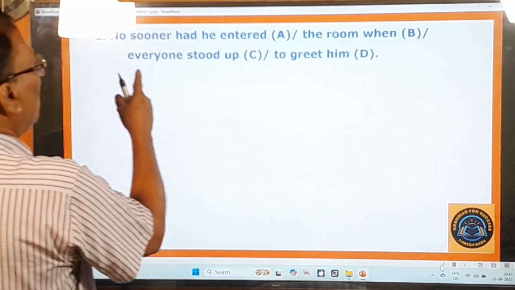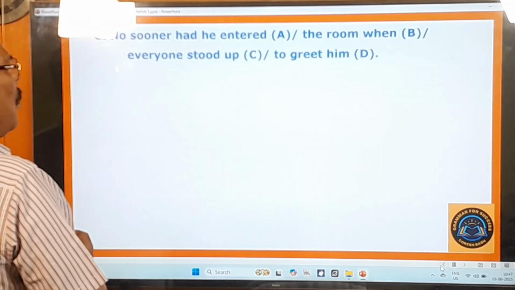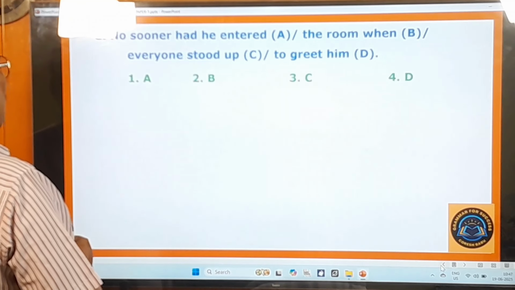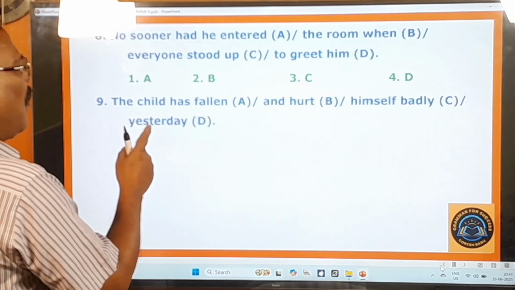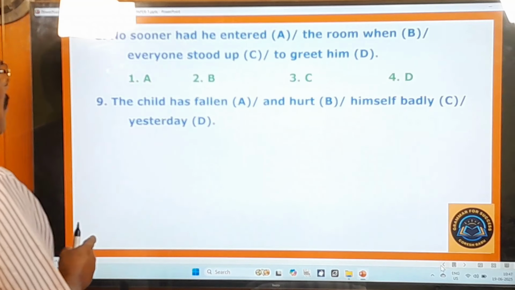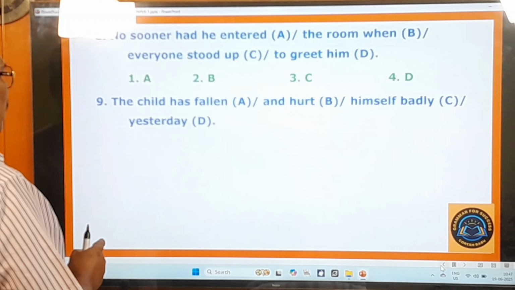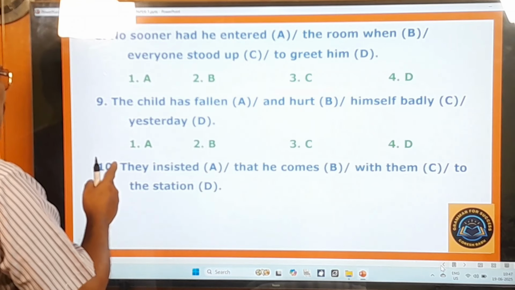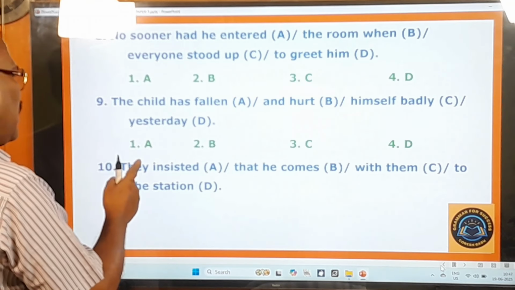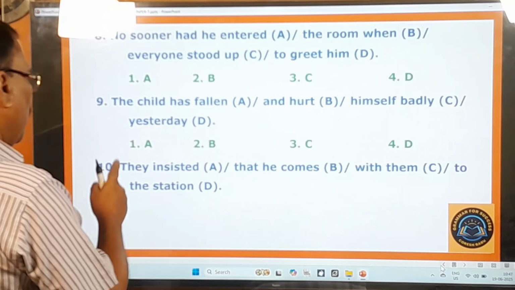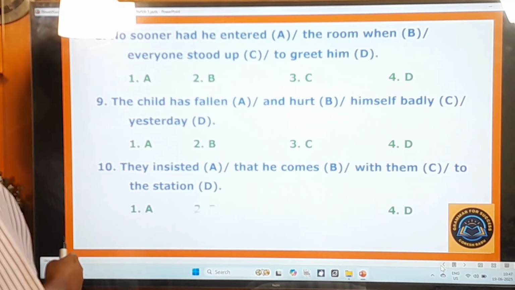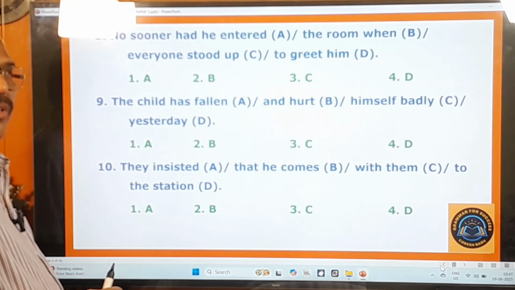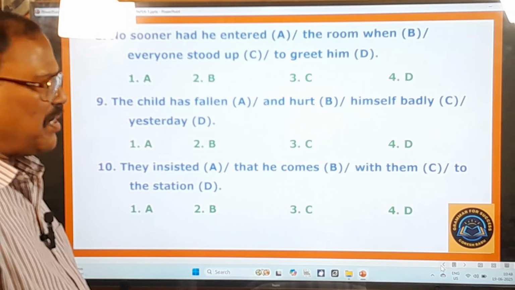Eighth question: No sooner had he entered the room when everyone stood up to greet him. Ninth question: The child has fallen and hurt himself badly yesterday. And the last question of this category is: They insisted that he comes with them to the station. So in this way, these are the 10 questions of this category. And now let's move on to look at other variety of questions.